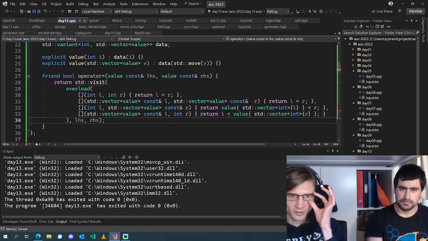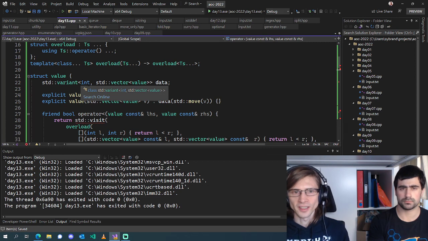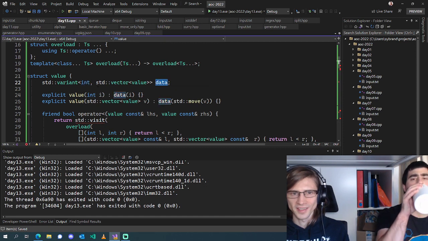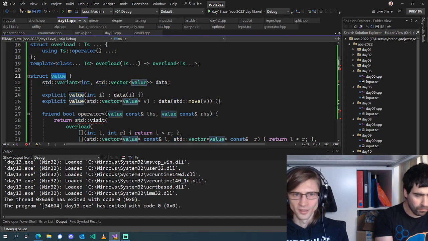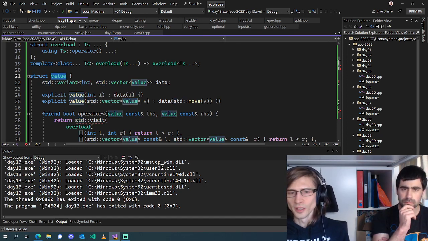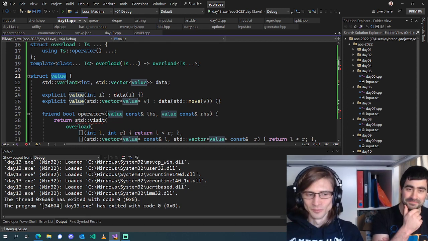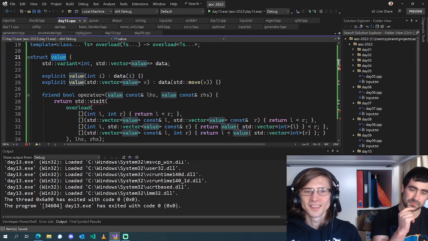Alright, so I'll explain overload and visit a little bit. So basically, std::variant is kind of like a union, right? We say our data object is either going to contain an int or it's going to contain a vector of values. And then we don't have pattern matching in C++ yet. C++26, maybe? 23? I make no promises on that. We don't have pattern matching yet, but we can kind of do it like this.